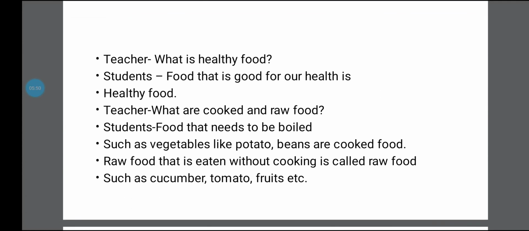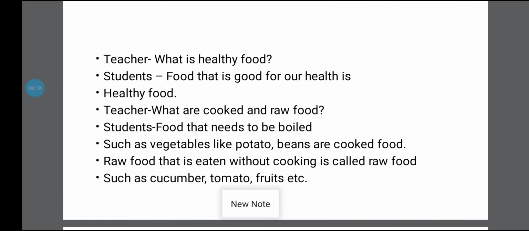Then teacher says, now children, tell me, what is healthy food? Students said, food that is good for our health is called healthy food. The food that we eat which is good for our health, which gives you strength, which makes you feel good and is needed for your health, is called healthy food.